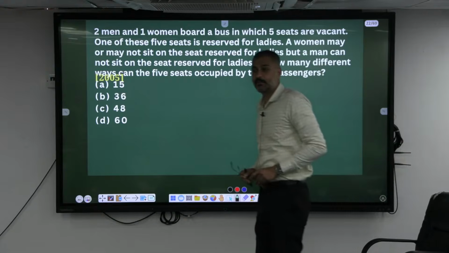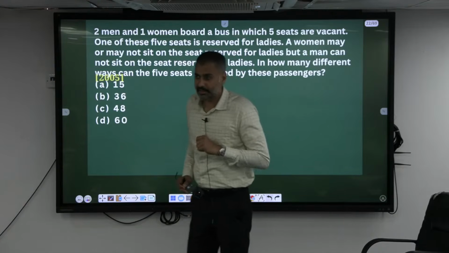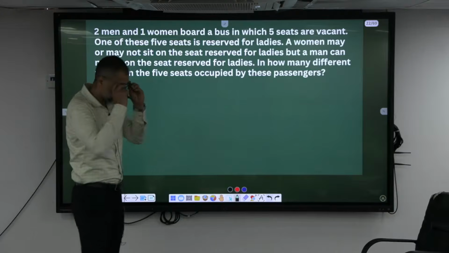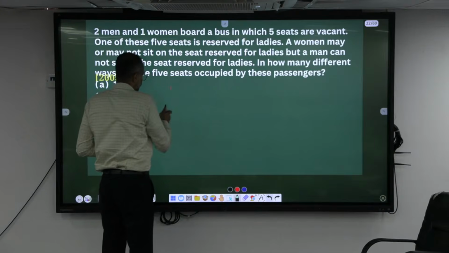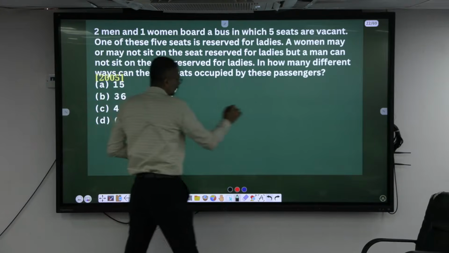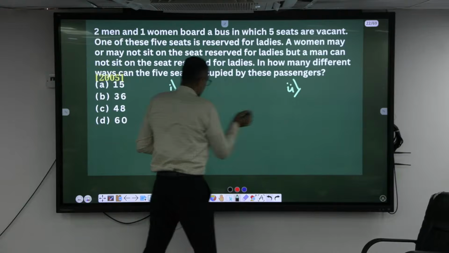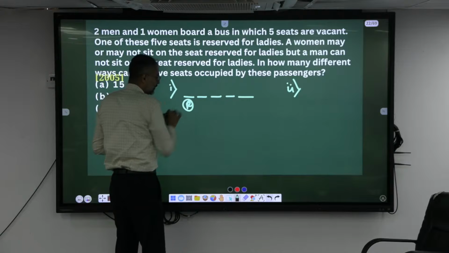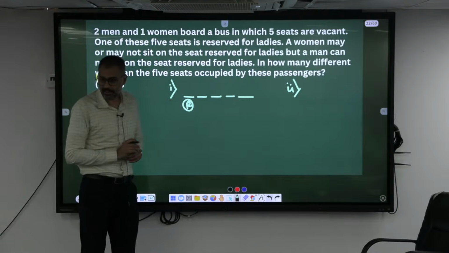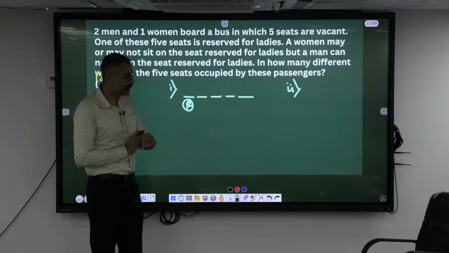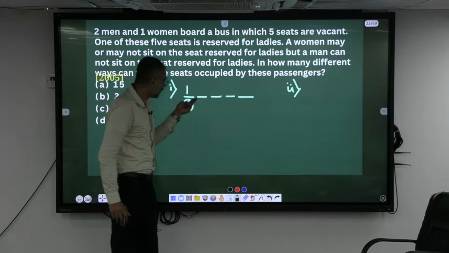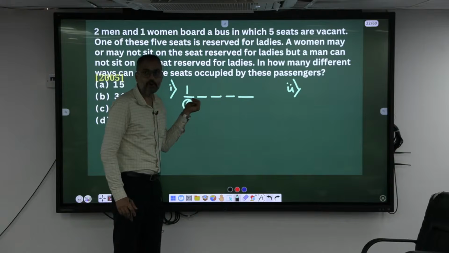One case, the woman is sitting in the reserved seat. Another case, the woman is not sitting in the reserved seat, isn't it? First case, second case. 1, 2, 3, 4, 5. Let's say this is the reserved one. How many women are there? 1 woman. In how many different ways can you make her sit here? Only one way by default. How many remaining seats are there? 4 remaining seats.